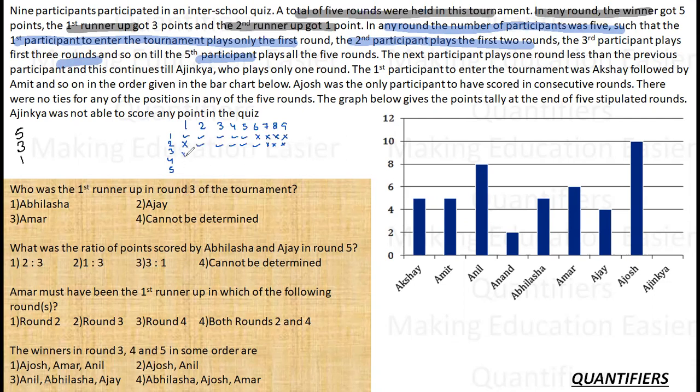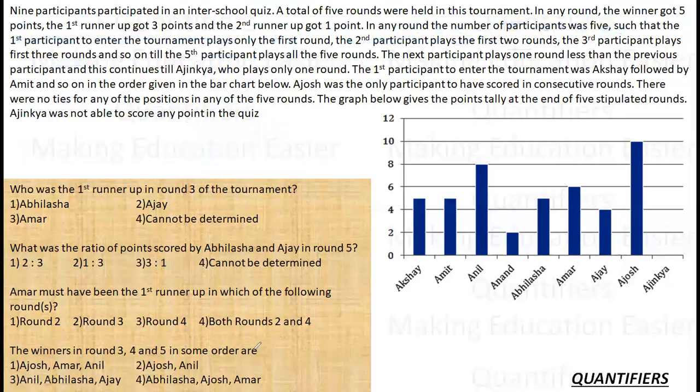In the third round, first and second will not play. Okay, these two. In the fourth round, these 3 will not play. And in the fifth round, these 4 players will not play. So in a sense, if I can see, fifth player is playing all the rounds here. So this is a kind of table that I need to make in which I can simply fill the points according to my needs or whatever it is given. So let's just see forward, right?